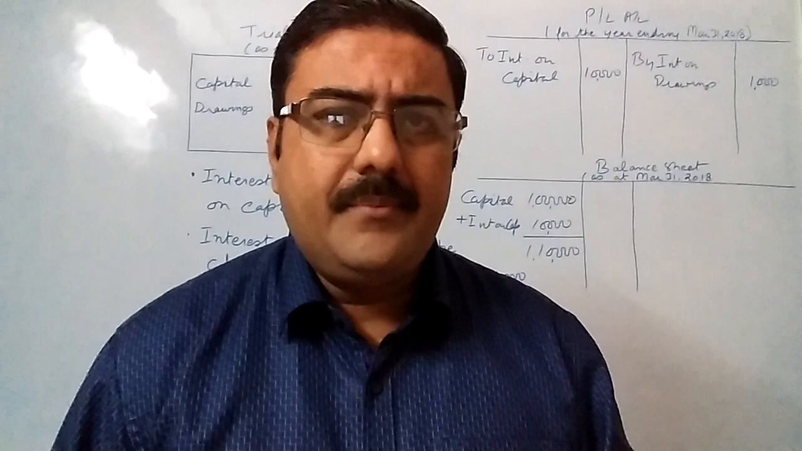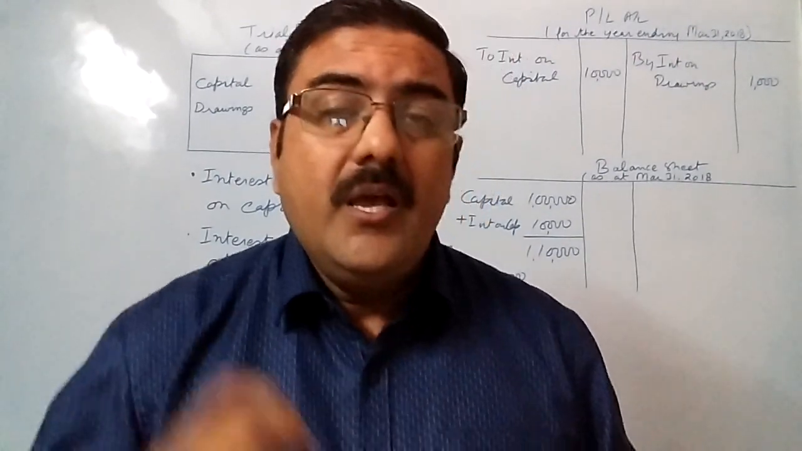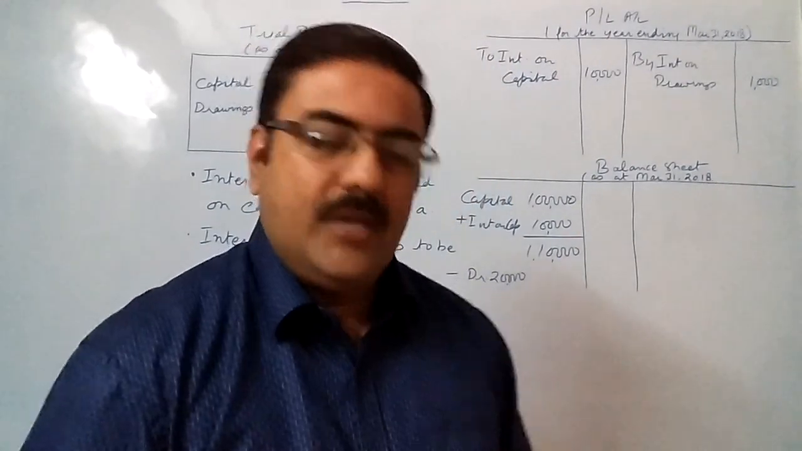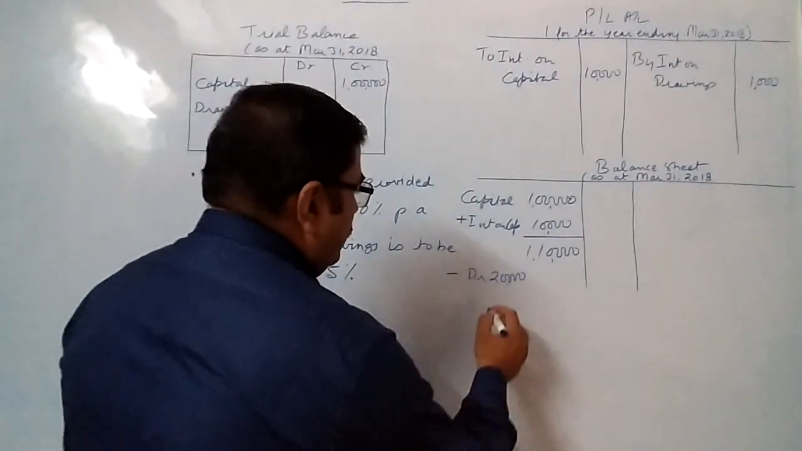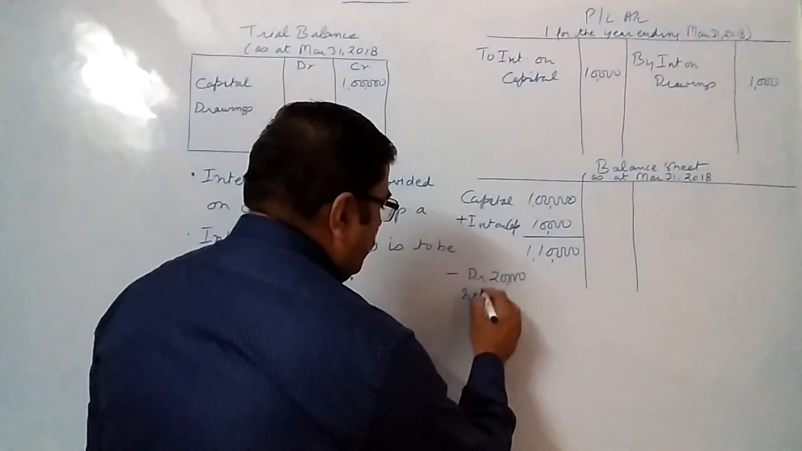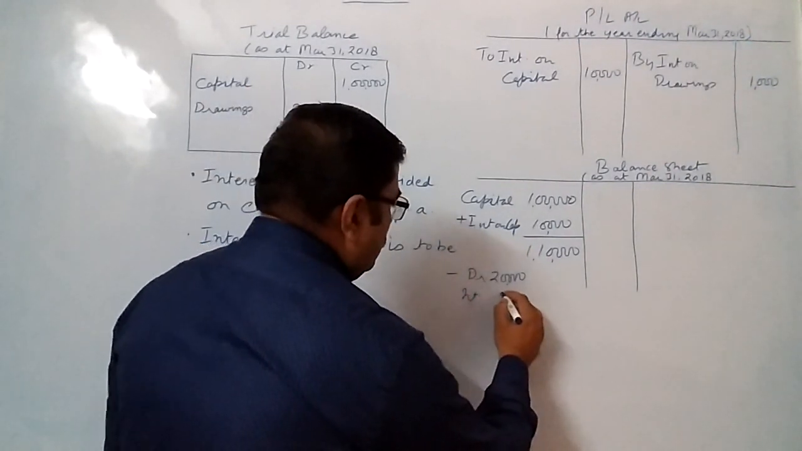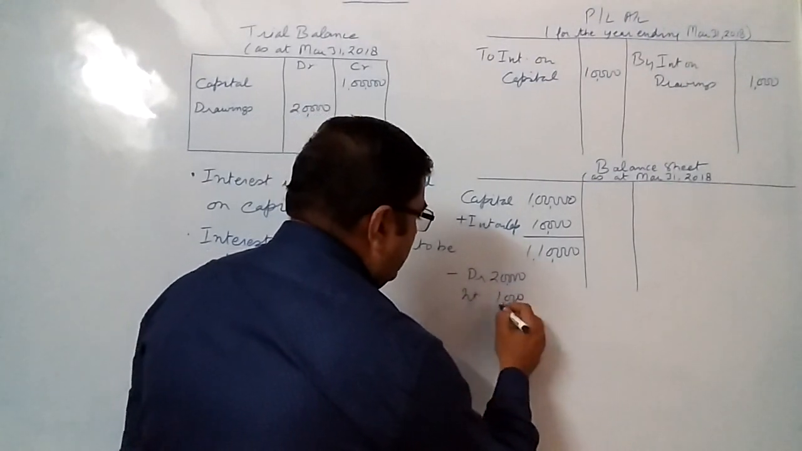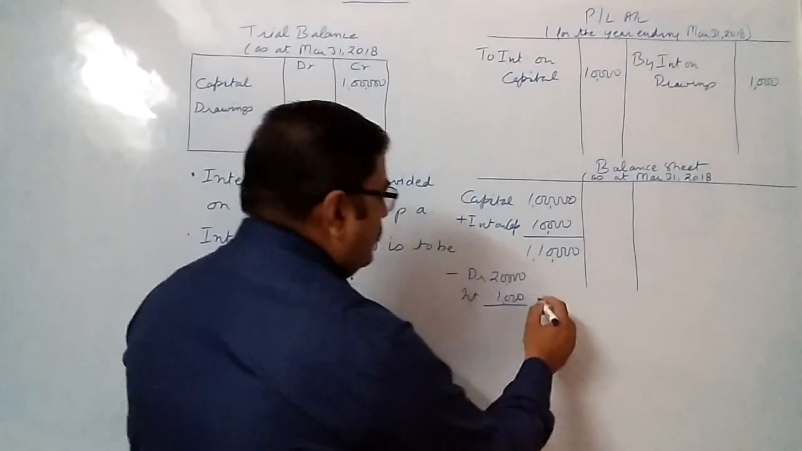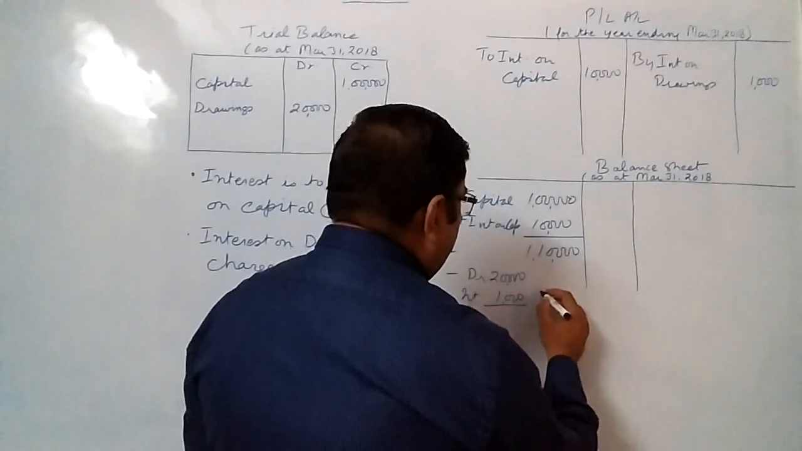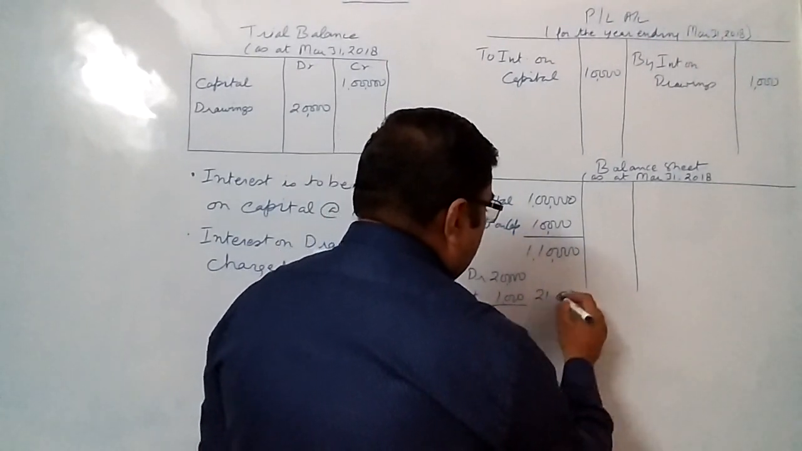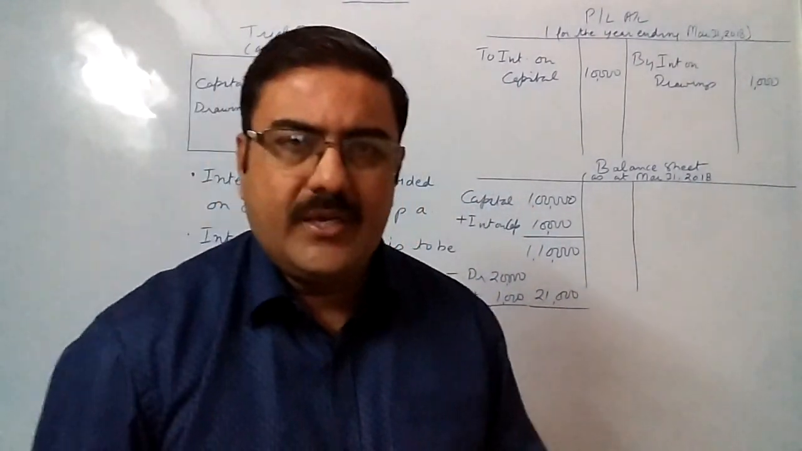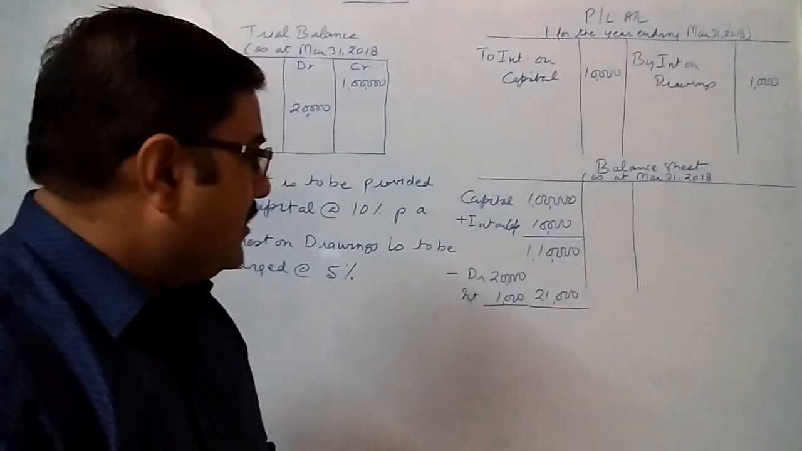Now, when interest on capital is added to the amount of capital, interest on drawings will also be added to the amount of drawings. Now, that interest on drawings will be added to this amount of drawings, and that is rupees 2000. Sorry, the amount of interest on drawings is rupees 1000. So, what is the total amount which the business is to take from the businessman? That is rupees 21,000.